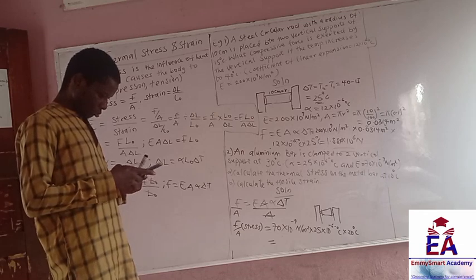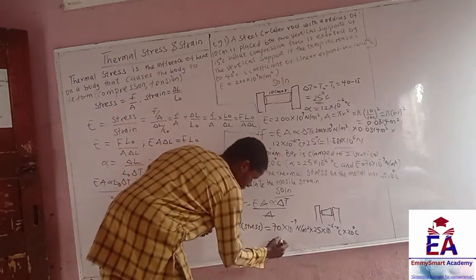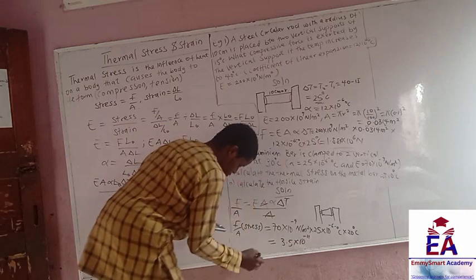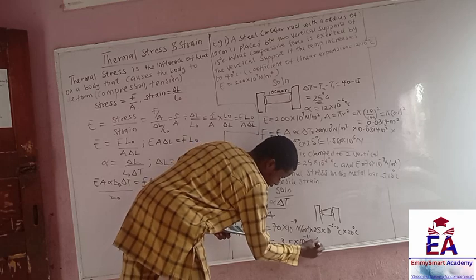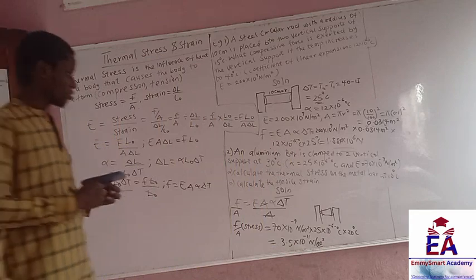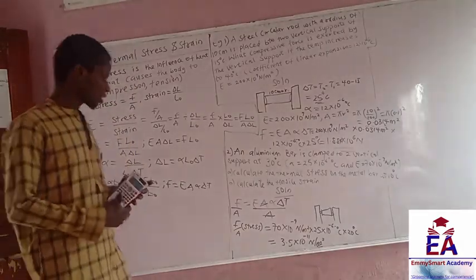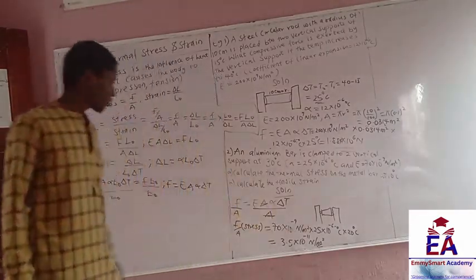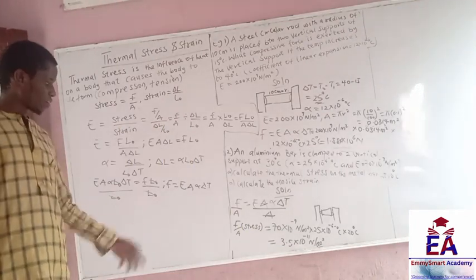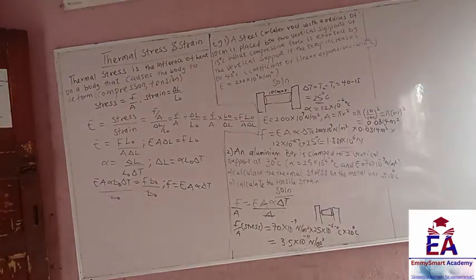So we have 3.5 times 10 to the power minus 11 Newton per meter squared. That is because this is per degree Celsius and this is degree Celsius, so they cancel out. What I'm left with is Newton per meter squared. Remember, stress equals force, which is in Newton, all over area, which is in meter squared.